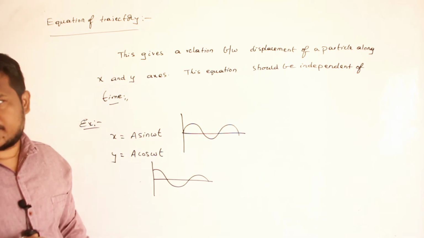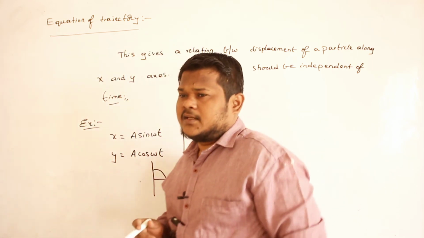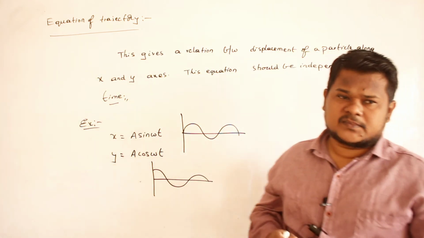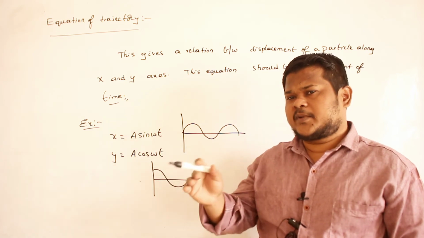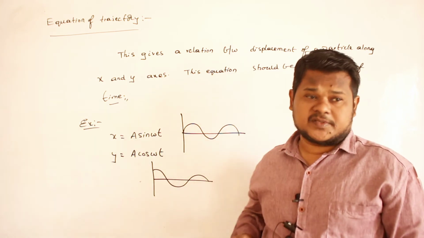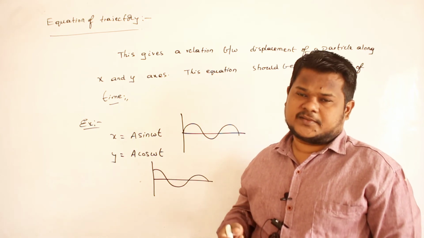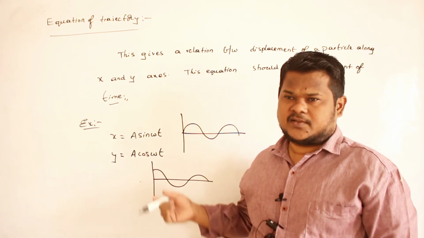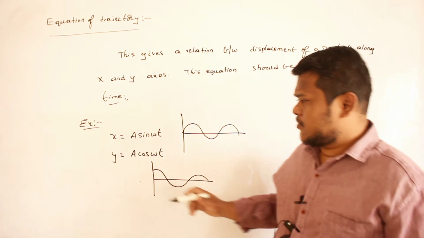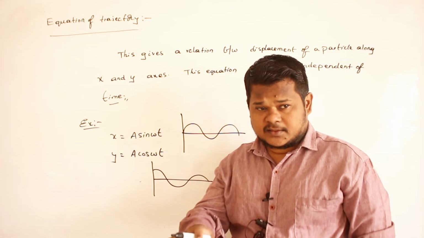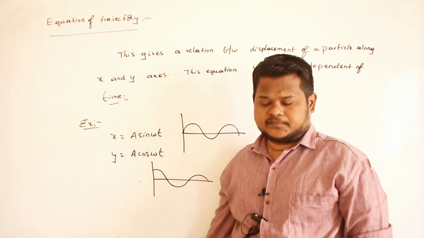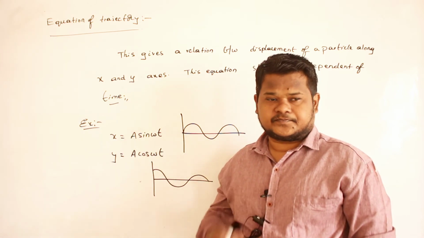What is meant by equation of trajectory? So there should be a relation between x and y, but that should be independent of time. Time should not be present. How can you write? Can anybody say? I want to write a relation between x and y, but in that equation, time should not be present. How can I do it?